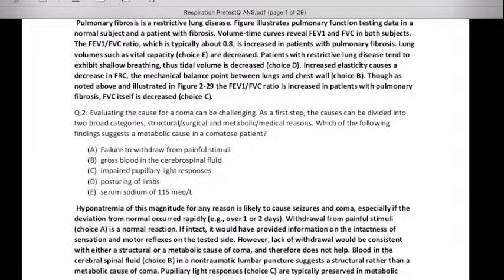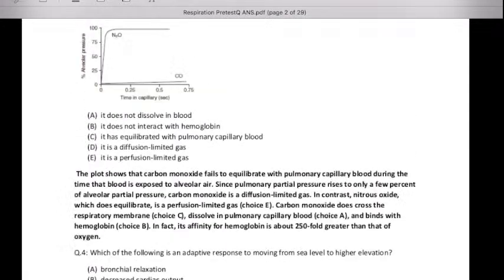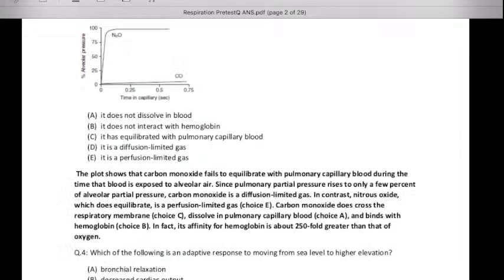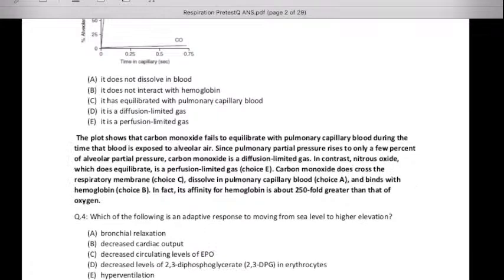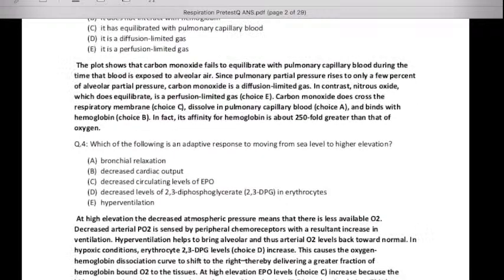Then evaluating the cause, I have mentioned this one, and then illustrate the uptake of two gases. This question related to anesthesia comes, with the different dissolving values. We must know about this, it is very important. And then again the physiological response, what happens from sea level to the higher level.